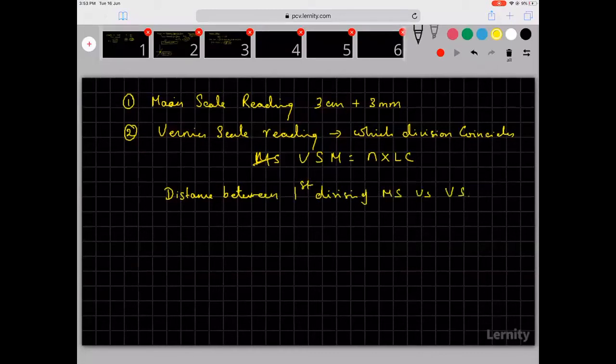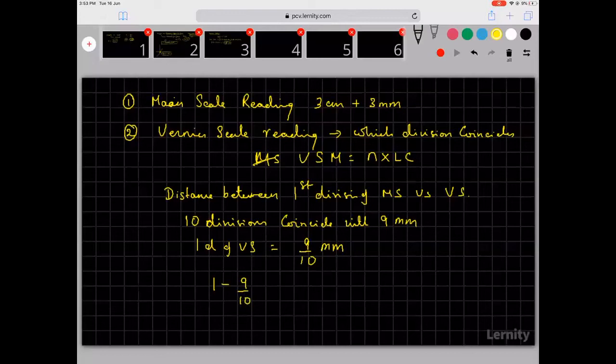Now, in the vernier scale, usually 10 divisions coincide with 9. So, one division of vernier scale will be equal to 9 by 10 of a mm. So, the distance between them will become 1 minus 9 by 10. 1 minus 9 by 10 is 1 by 10. 1 by 10 is 0.1 mm. This is equal to 0.01 cm. Okay, that is how I got this.